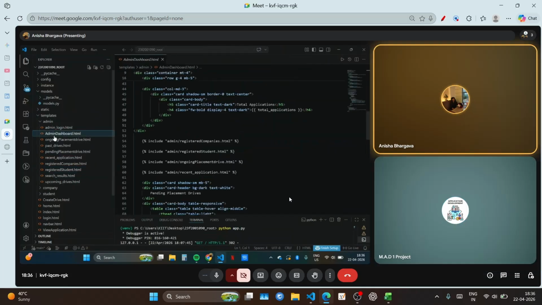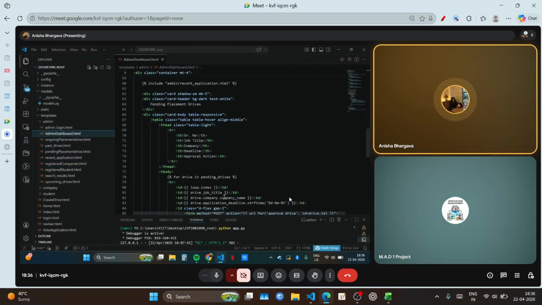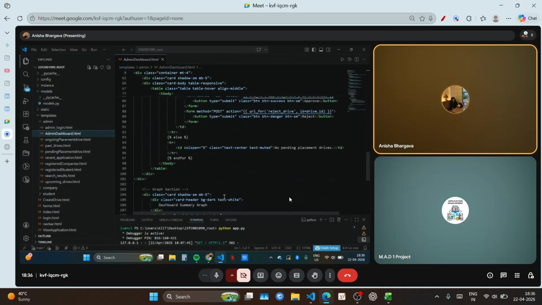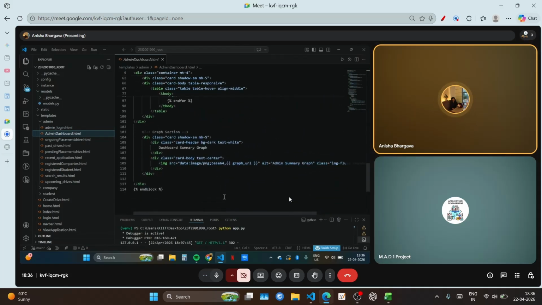Yes, sir. So basically, we have done the graph section using a library called Matplotlib. What it does is fetch the real-time data from the database, and it generates an image.